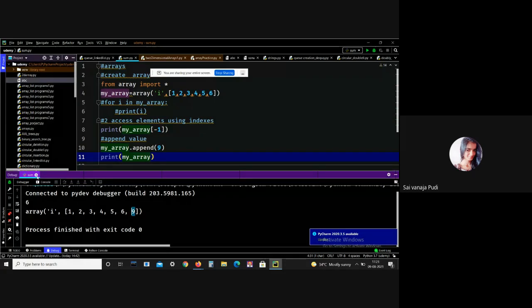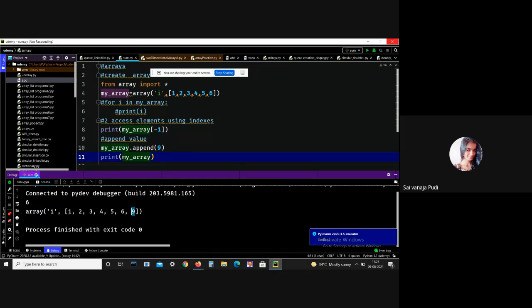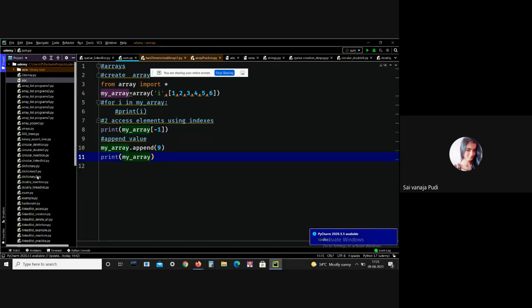If you want to insert an element at a particular index, then we can use the insert method. Generally, the append method adds an element at the end. I have already explained this concept in list. The insert method takes two parameters: one is the index, and the next one is the element.